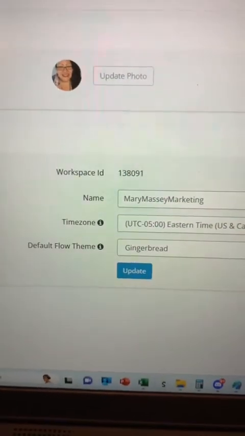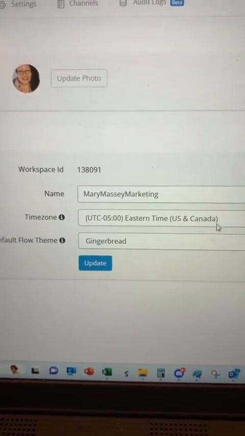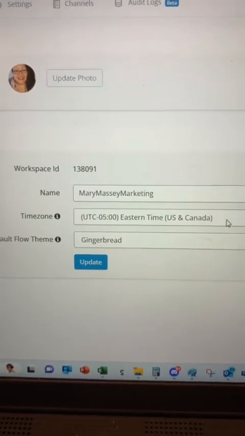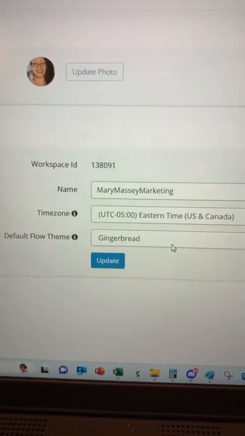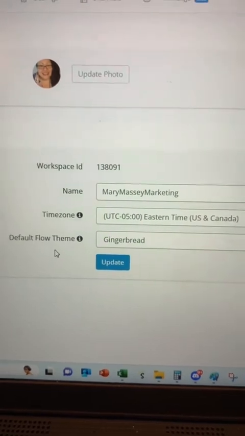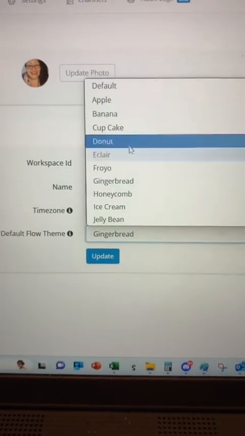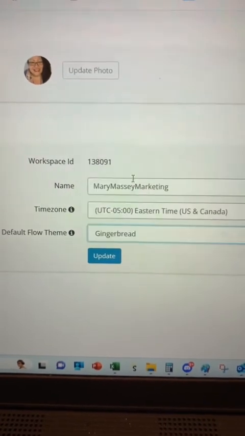Okay, so I updated my picture. I have Mary Massey Marketing. I did put in the time zone. That's going to matter for different things that the bot can do and how it speaks to you. And then also the default flow theme. These are different team setups. So it just depends. Like I just picked gingerbread.